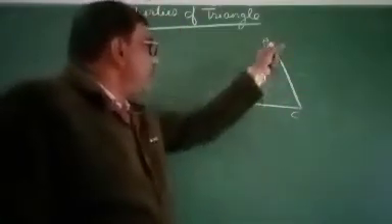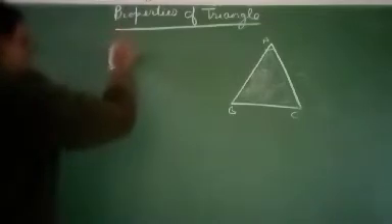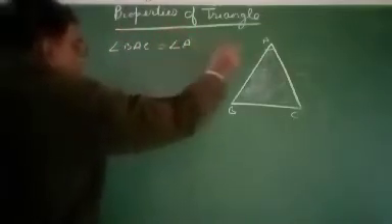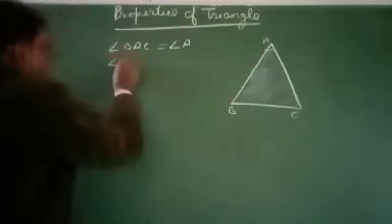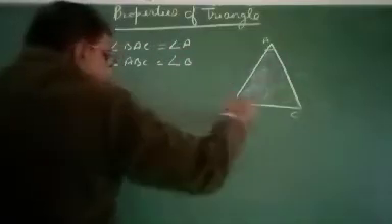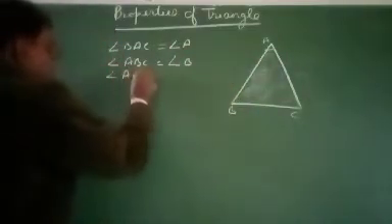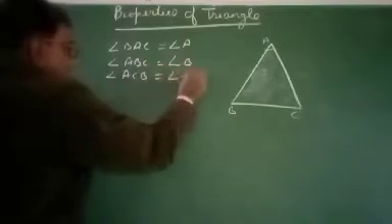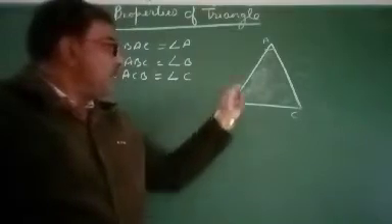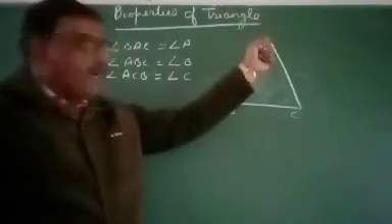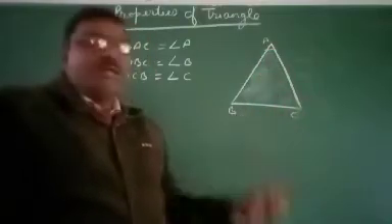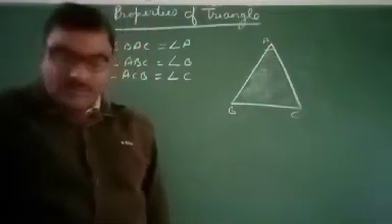This angle BAC is known as angle A, and this angle ABC is known as angle B. Angle ACB is known as angle C. It means angle BAC we can say angle A, angle ABC we can say angle B, and angle ACB we can say angle C.